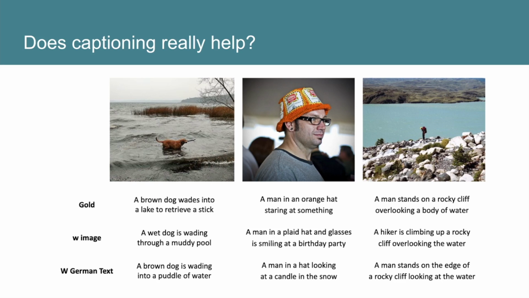Now, does captioning really help in the translation task? While we do have quantitative results that agree with this in the paper, we can also see this qualitatively. A CLIPTrans model trained on only image captioning is evaluated on German text in a zero-shot manner. As you can see, the gist of the German text is captured in the output English sentence. Using exact words would require conditional generation, which would be brought about by fine-tuning the MBART encoder in stage 2. We encourage you to pause the video and go through these examples as well.